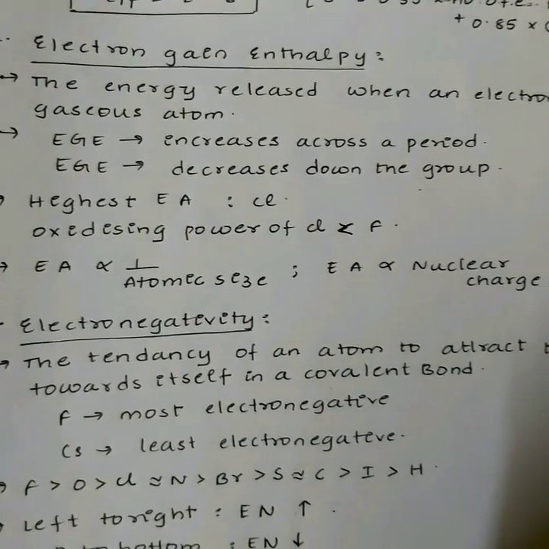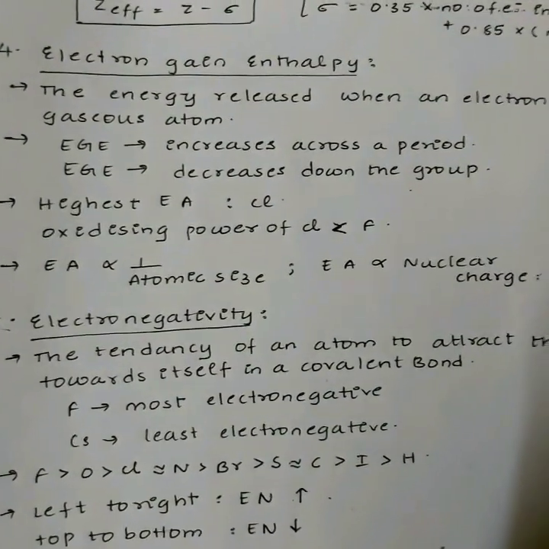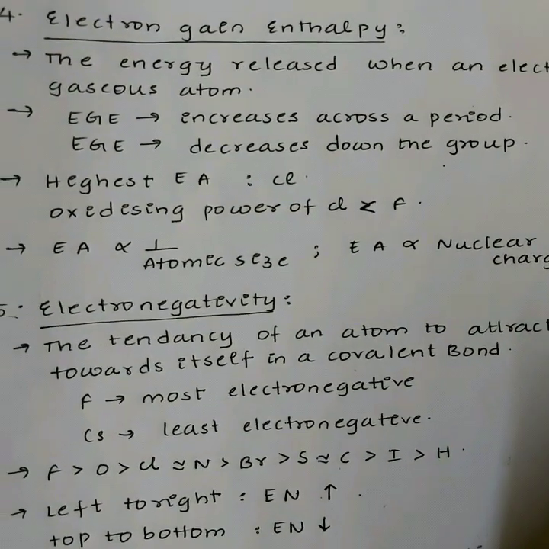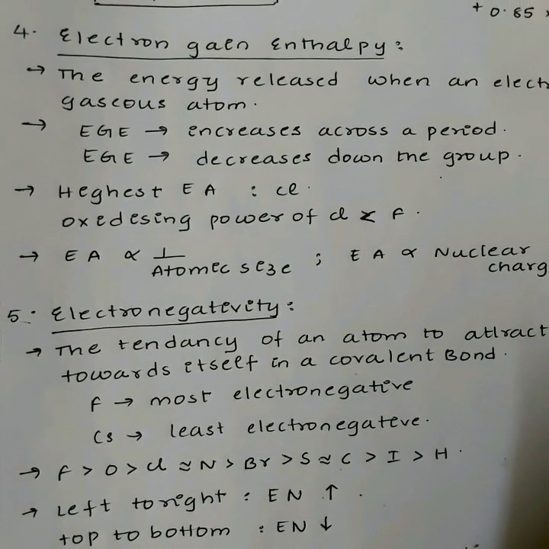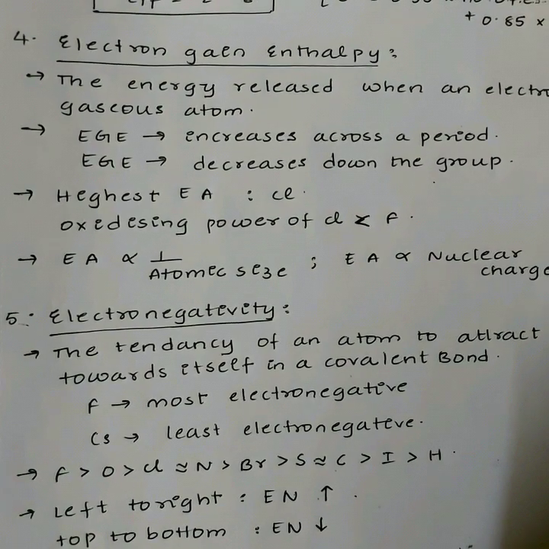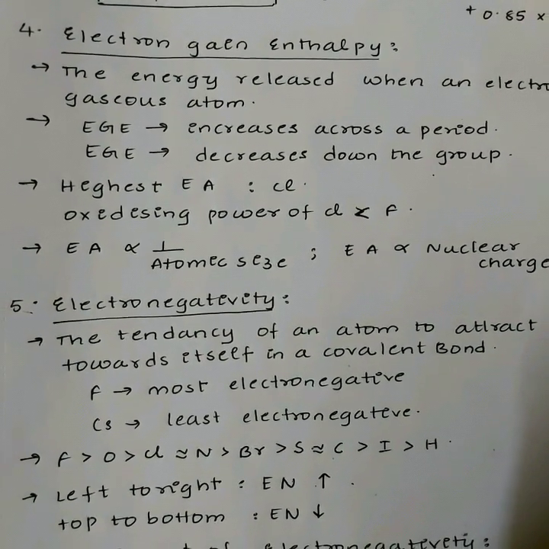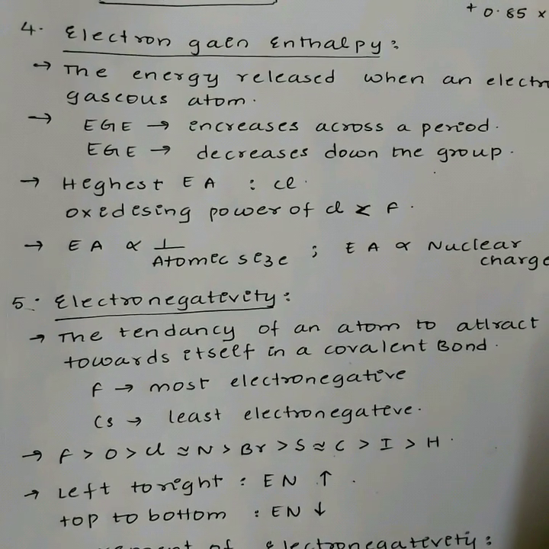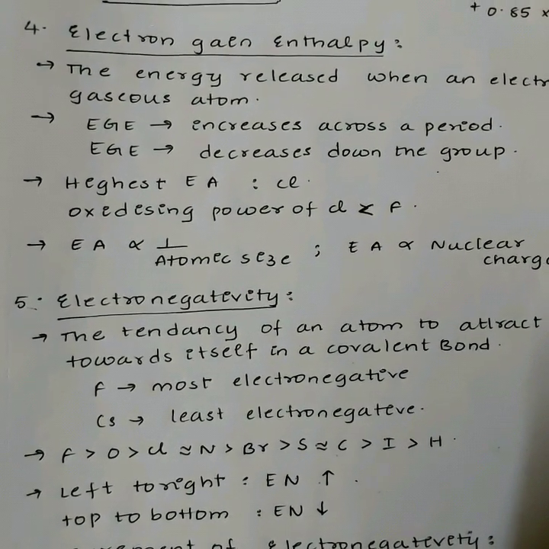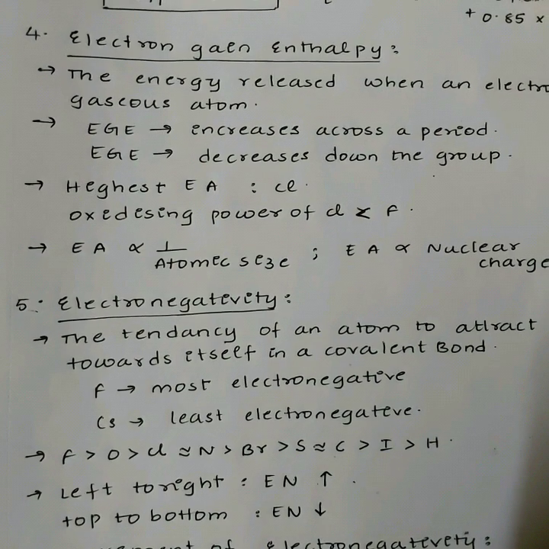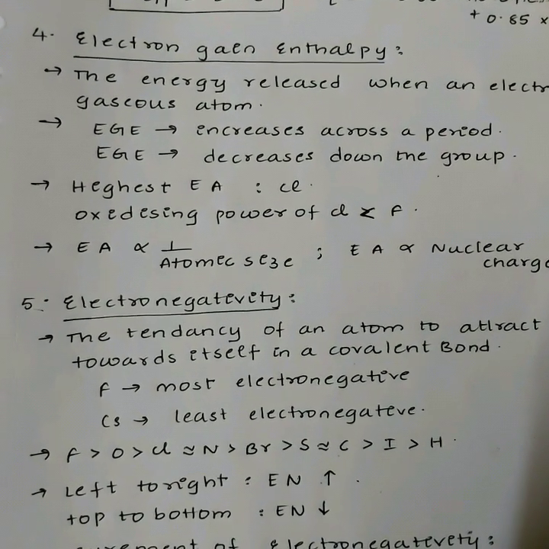Electron gain enthalpy. It is the energy released when an electron is added to a neutral gaseous atom to form a gaseous ion. The electron gain enthalpy increases, or becomes more negative, across the period, while it decreases down the group. Chlorine has the highest electron affinity, but the oxidizing power of fluorine is much larger than that of chlorine.